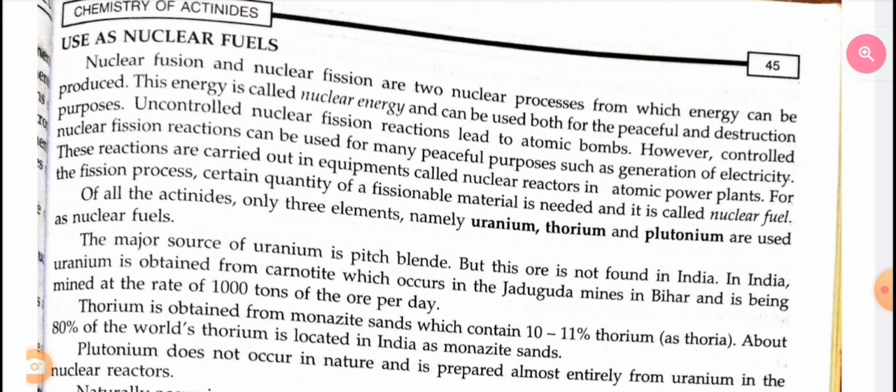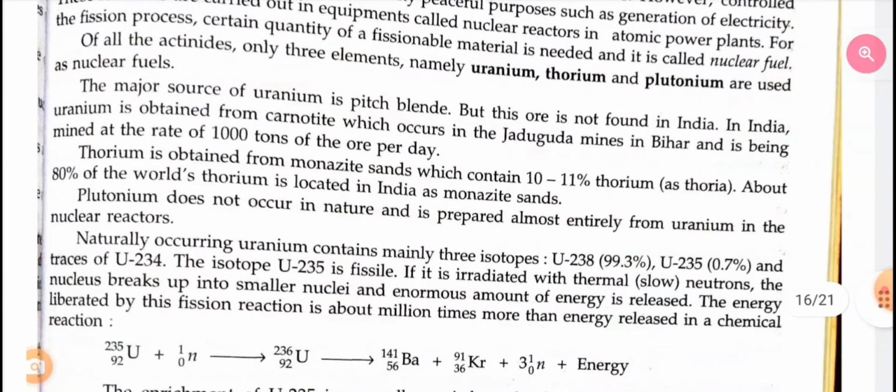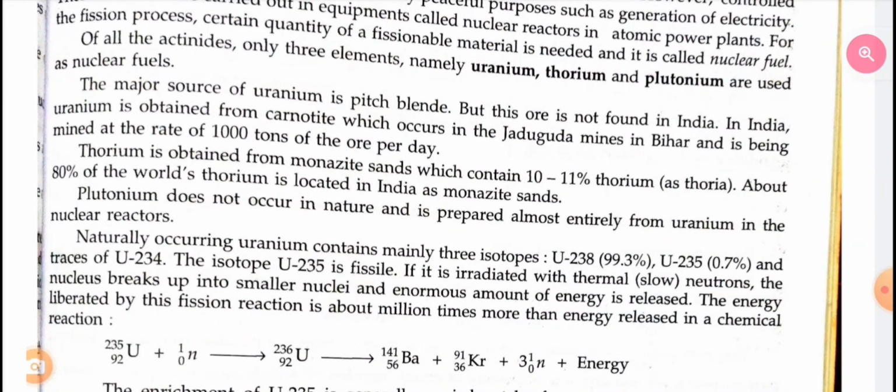Thorium is obtained from monazite sand, which contains 10 to 11% thorium as thoria. About 80% of world thorium is located in India as monazite sands. Plutonium does not occur in nature and is prepared almost entirely from uranium in the nuclear reactor. Naturally occurring uranium contains mainly three isotopes: uranium-238 99.3%, uranium-235 0.7%, and traces of uranium-234.